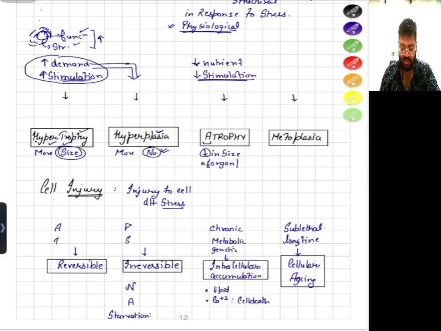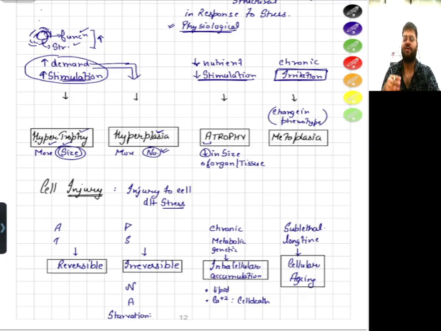The next is metaplasia. How does metaplasia occur? If there is a chronic stress, I'm not even saying chronic stress, it's a chronic irritation present as a stress, it will lead to change in phenotype. Just remember the keywords: change in phenotype.